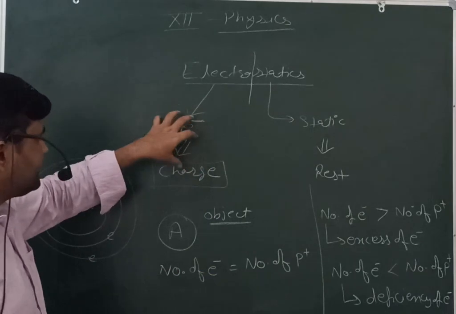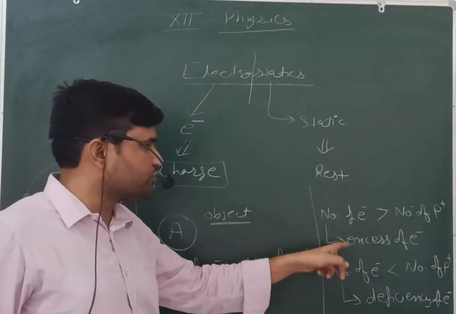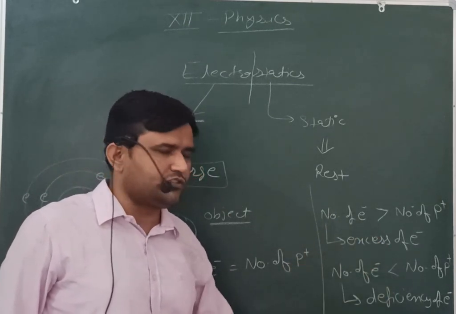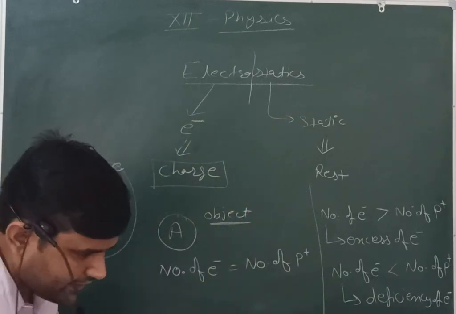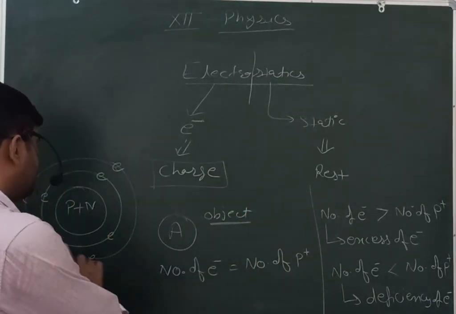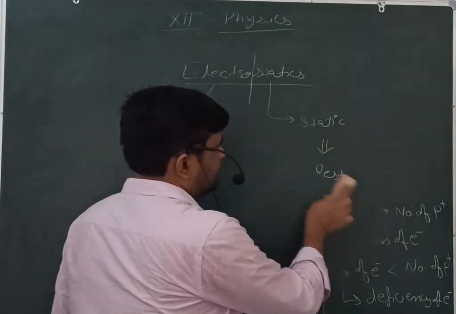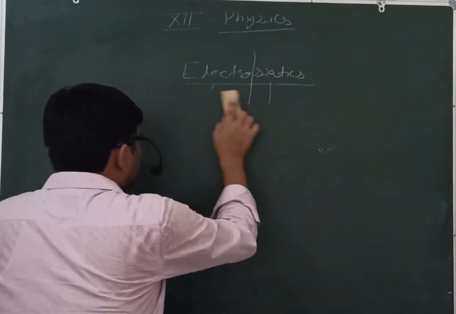In electrostatics, everything is to be related to electrons, and here it is to be also defined in terms of the excess and the deficiency of the electrons. Now, the excess and the deficiency of the electrons is to be defined in terms of the concept of the charge. तो उम्मीद करता हूं समझ में आ गया होगा चार्ज ऑफ द कॉन्सेप्ट कहां से आया।